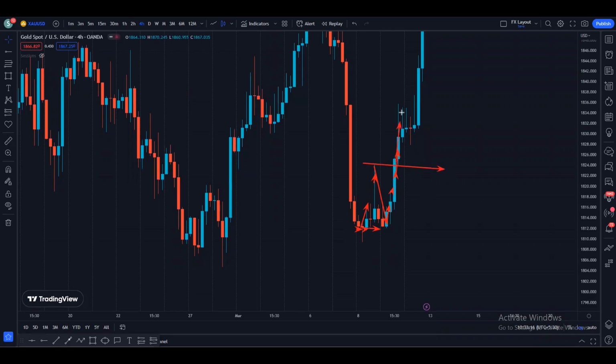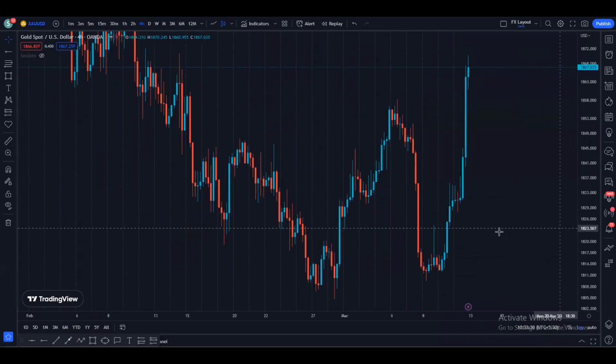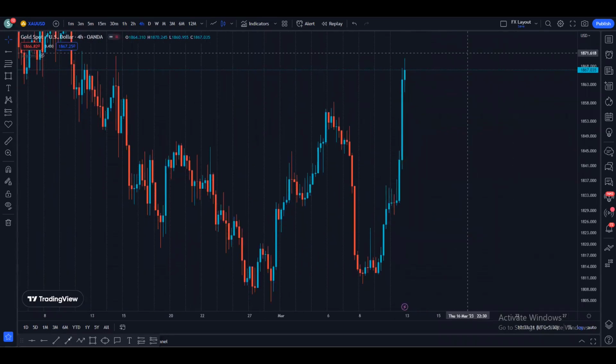Price broke the previous high, made a new high here, right? Then we made a higher low, some kind of support, and then the price started moving higher. So basically we have started making higher highs and higher lows. If we look more closely at the 4-hour time frame, we made a high, higher low, higher high, higher low, and right now we have made a new high.